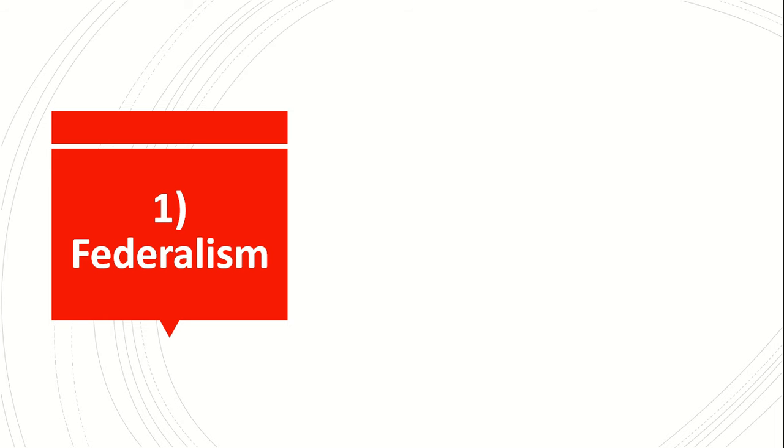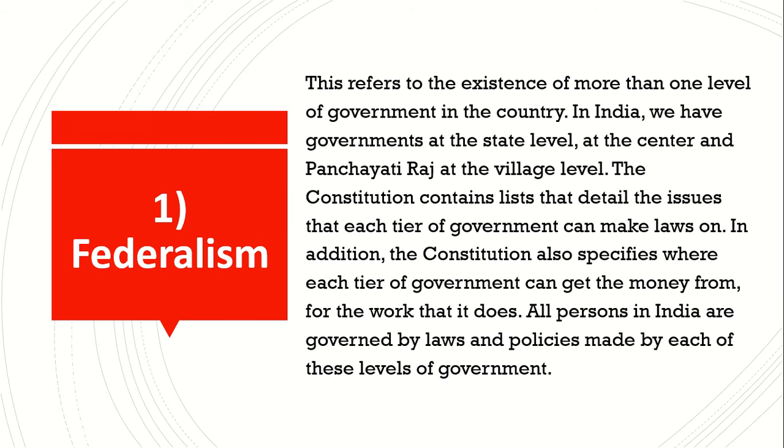First is federalism. This refers to the existence of more than one level of government in the country. In India, we have governments at the state level and at the center, and Panchayati Raj at the village level. The constitution contains lists that detail the issues that each tier of government can make laws on. In addition, the constitution also specifies where each tier of government can get the money from for the work that it does. All persons in India are governed by laws and policies made by each of these levels of government.